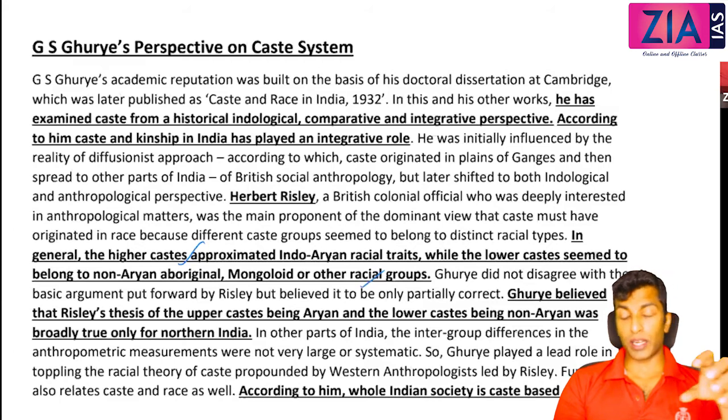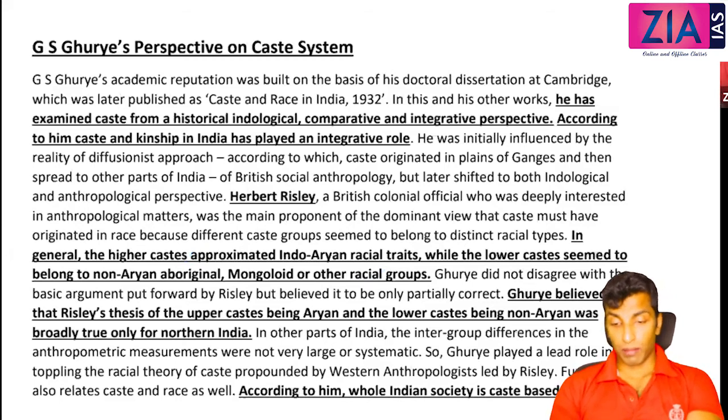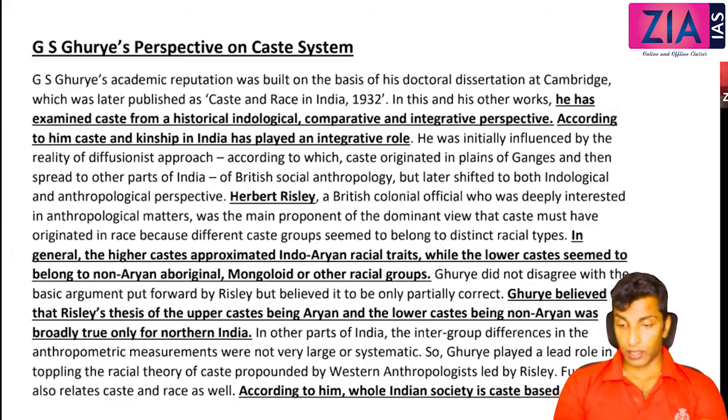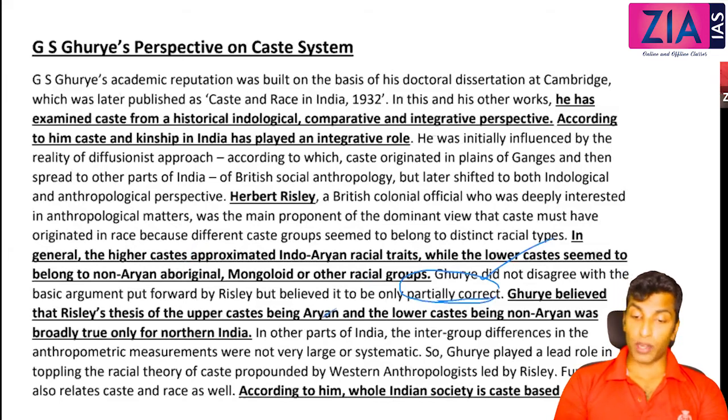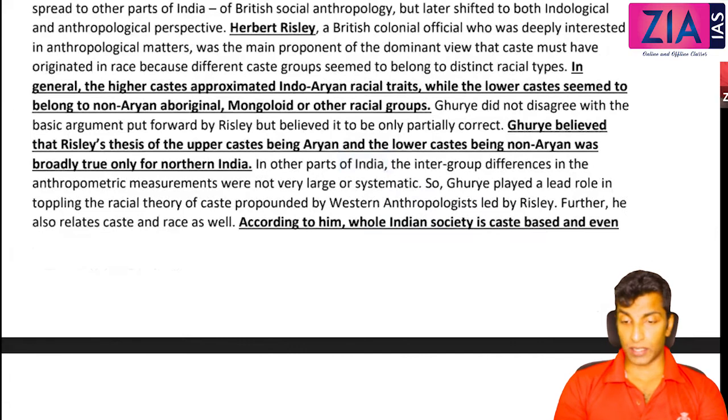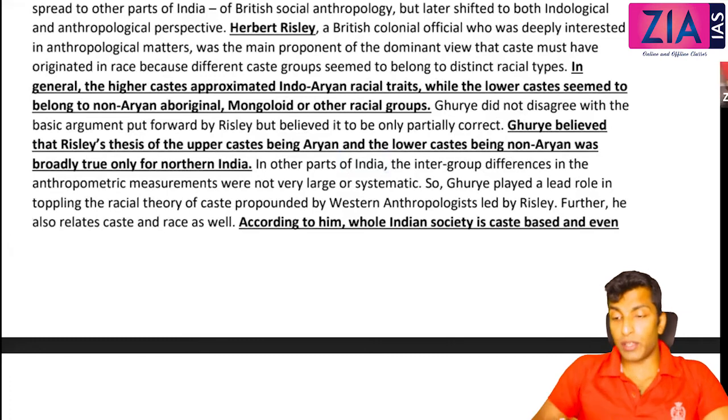So what Ghurye did is, Ghurye did not completely disagree with this. He said somewhat it is correct. He did not agree completely but believed it to be only partially correct. Ghurye believed that Risley's thesis of the upper caste being Aryan and the lower caste being non-Aryan was broadly true in northern part of India. So in case of northern India, it is mostly true. In other parts of India, the intergroup differences in the anthropometric measurements were not very large or systematic. In South India, you cannot make that kind of distinction.